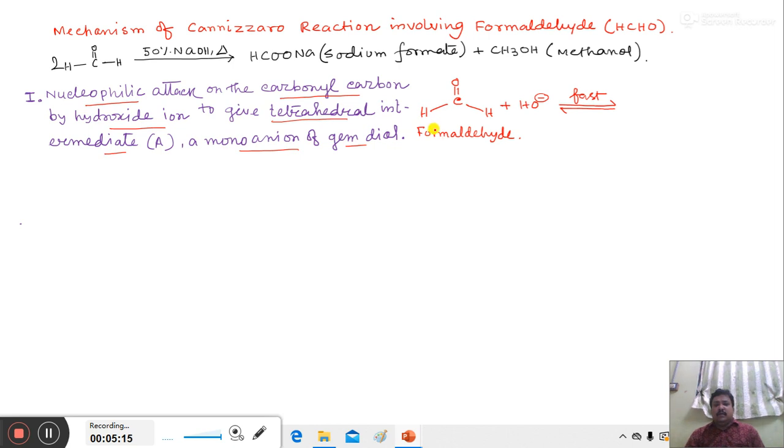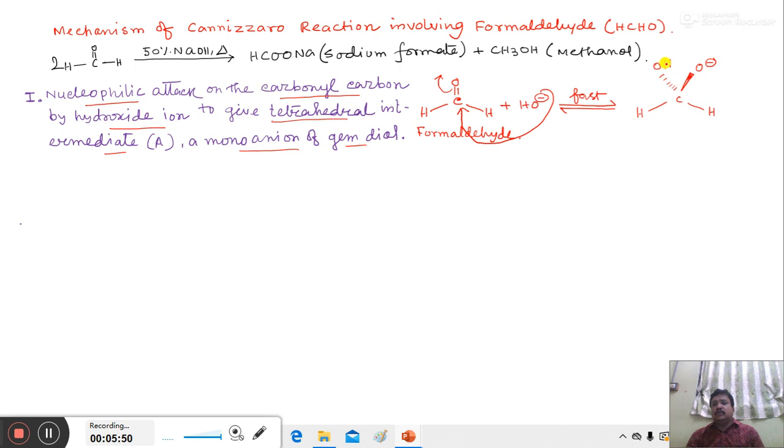Now let us see. In the formaldehyde molecule, the nucleophile HO minus attacks the electrophilic carbon, the carbonyl carbon, and the C=O pi bond breaks to form a tetrahedral intermediate having the structure H-CH, with O minus above the bond and an OH group below the bond.